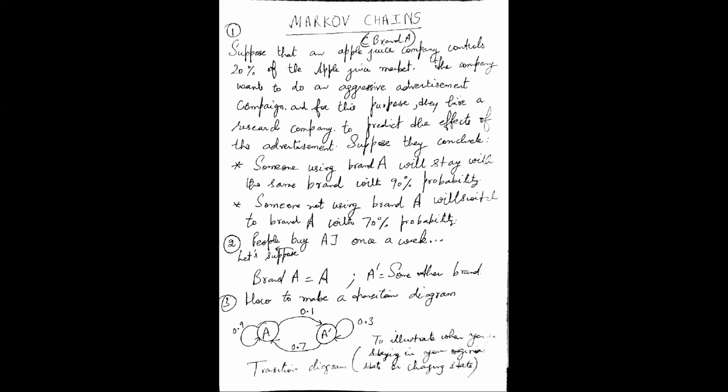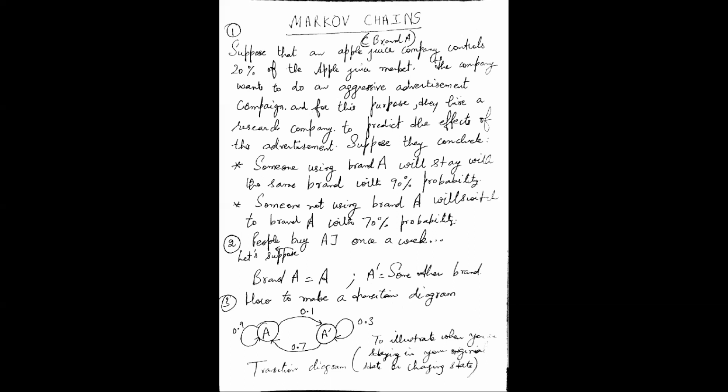When I express the same probabilities in the form of matrices, that matrix will be called the probability transition matrix. Let's say I represent it with capital P. How can I make this matrix? Along the vertical direction, these are the current states. It can be A or A prime. Along the horizontal side, these are the next states, and these will be A and A prime.